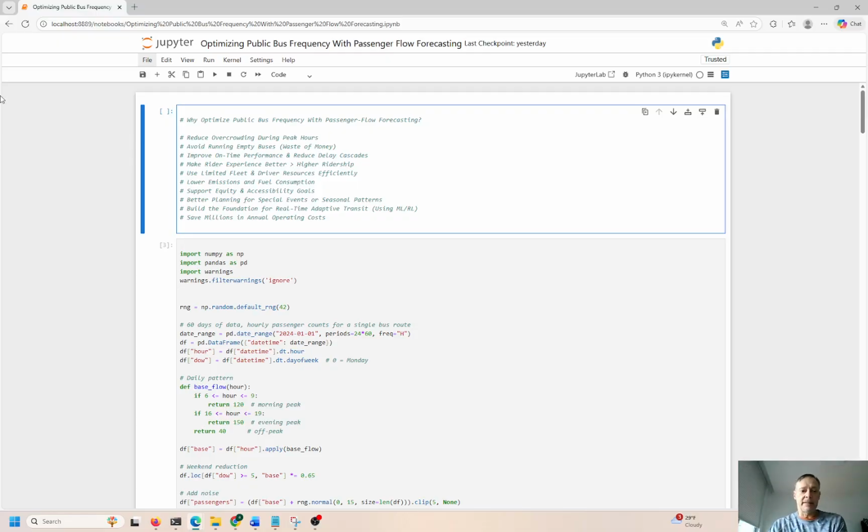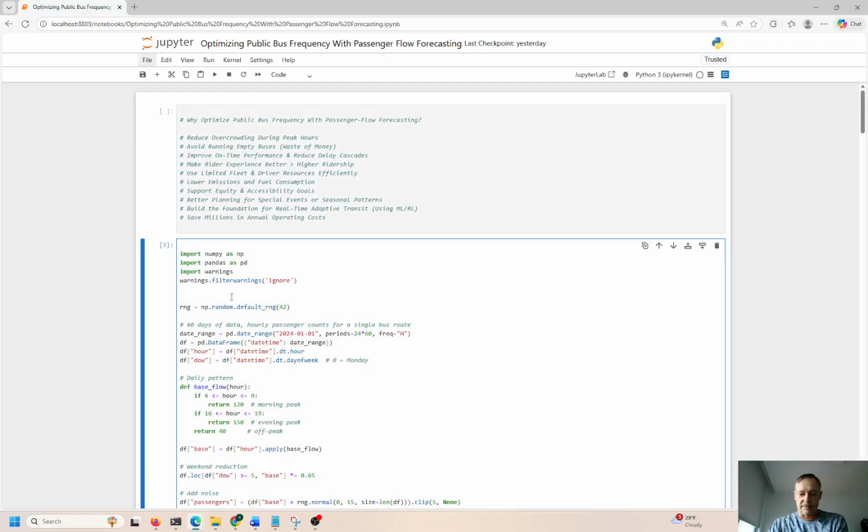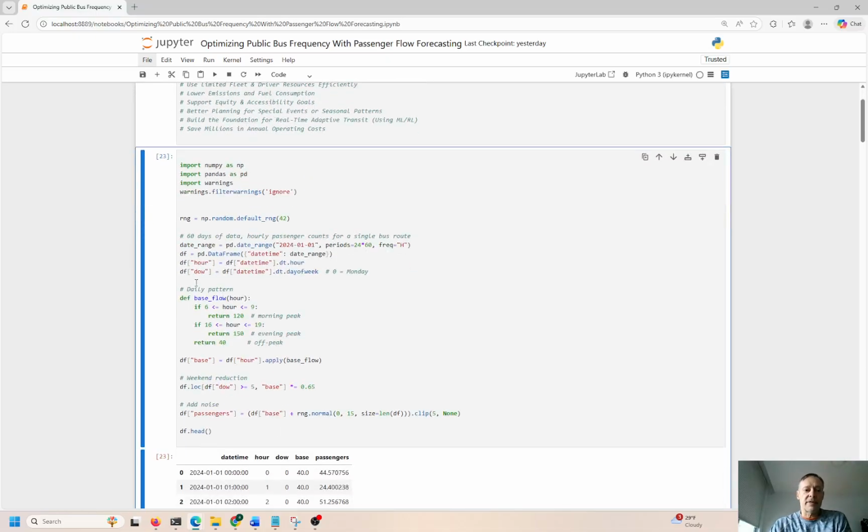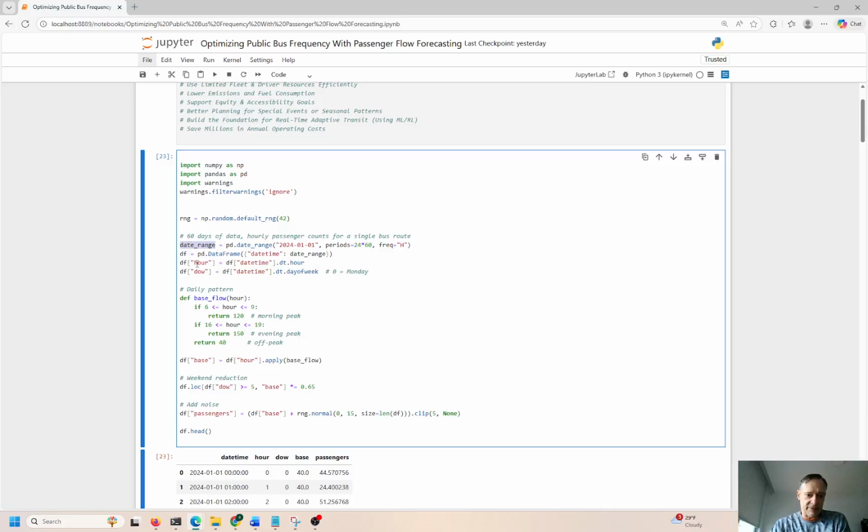So let me go ahead and get this thing kicked off. Okay, so we're going to have our range of dates and times. We have hour. DOW is short for day of week. We're going to say if greater than 6 a.m. and less than 9, this is pretty much going to be peak rush hour. If greater than 16 and less than 19, this is kind of going to be evening peak. Otherwise, it's going to be off peak, right?